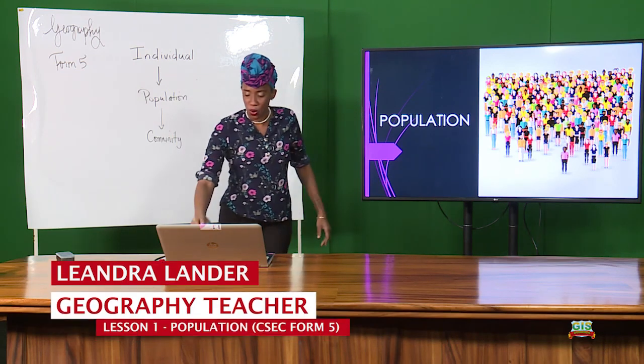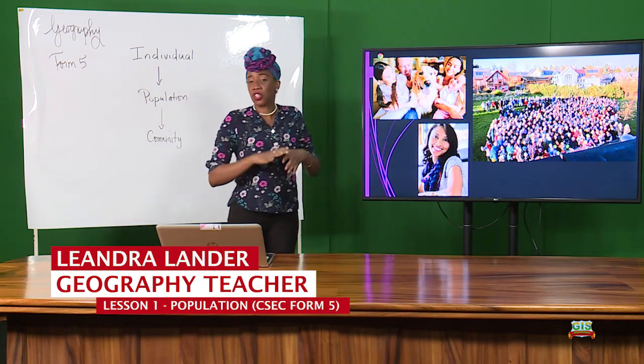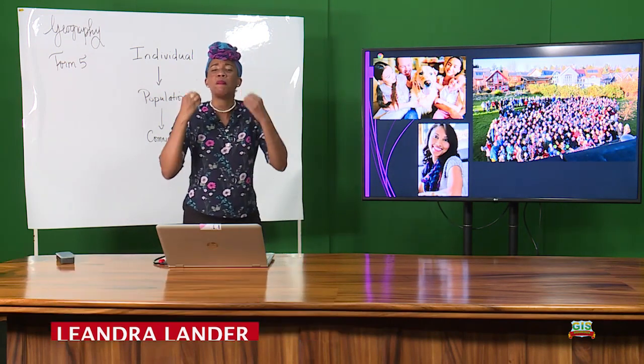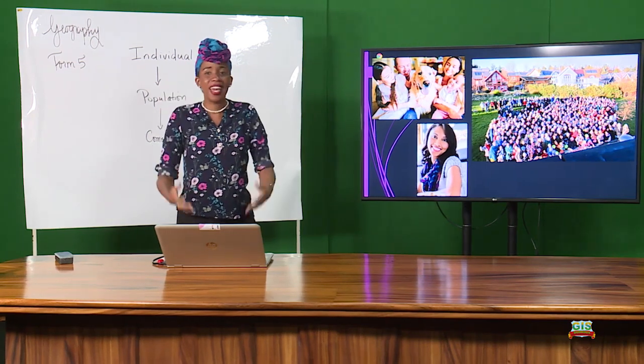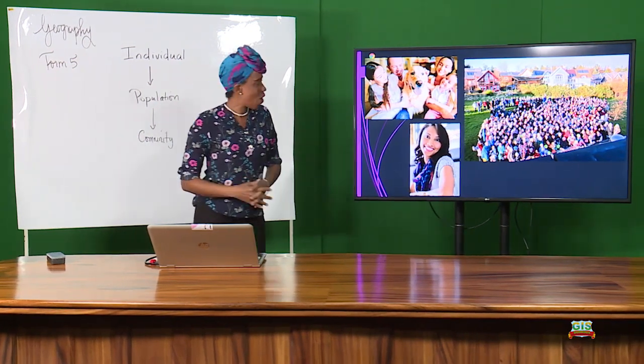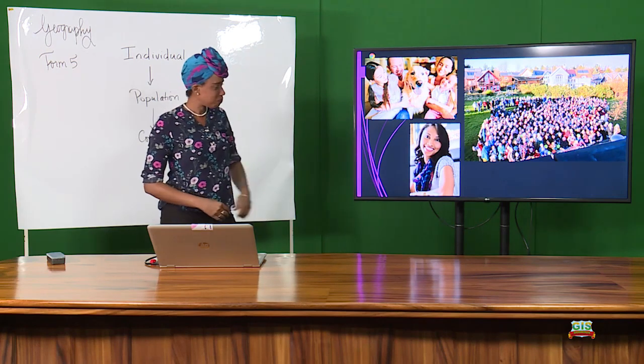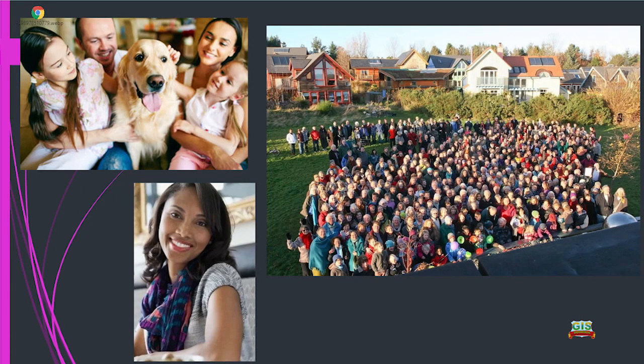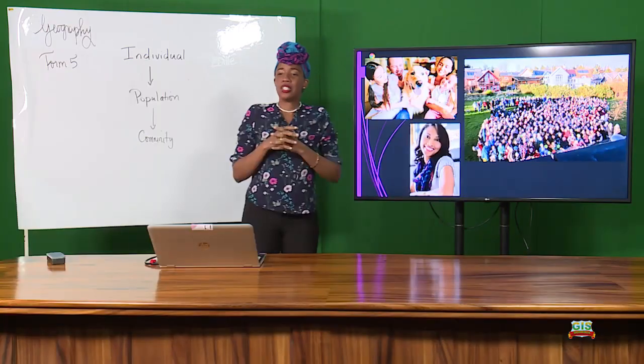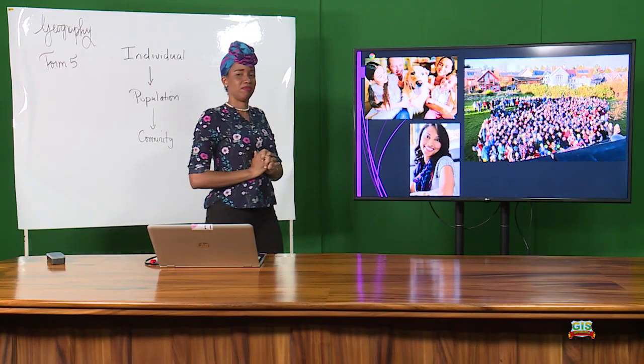All right? And I know especially with the whole pandemic and COVID discussion, the word population has been coming up again and again in the news. So look at this diagram I have here. I have this one person, a lovely lady here. We have a group of people in this photograph, and we have another photograph with people and a dog. Can you figure out, of the three photographs, which one collectively doesn't represent a population?